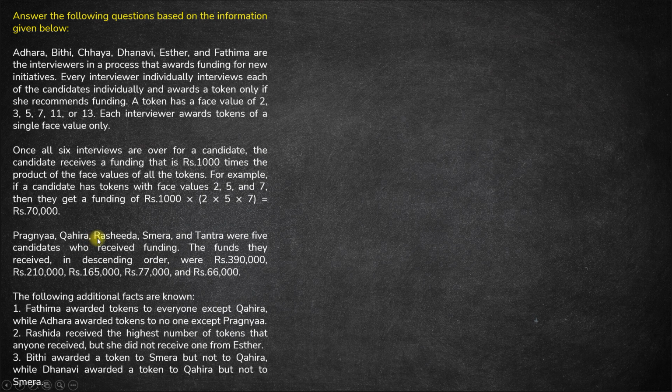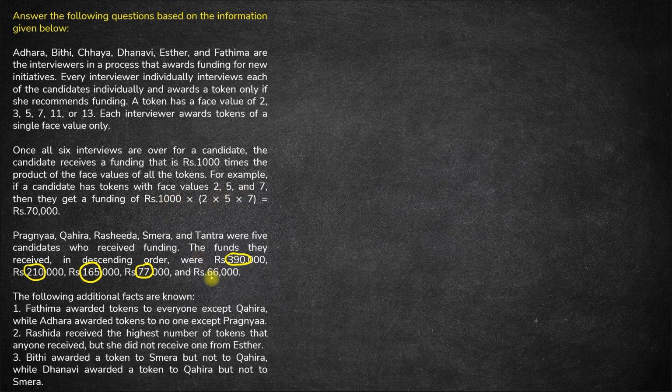Now, P, Q, R, S and T are the 5 candidates who received funding, and the funds that they received in descending order are these. So if these are the funds, one of them would have a product of tokens as 390, another 210, 165, 77 and 66, because the amount they receive is 1000 times the product.